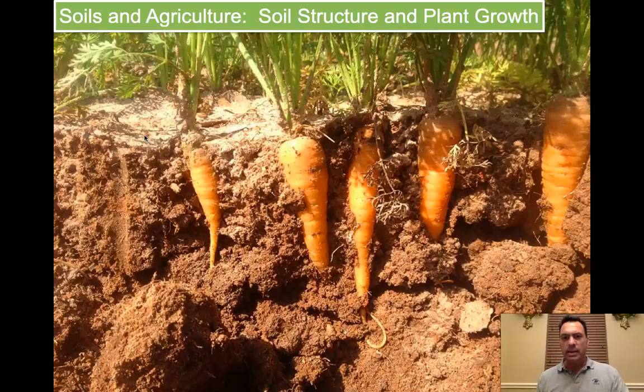Right here at the very beginning is a nice introduction to the whole concept. We have these nice taproot plants. These are carrots living right in the soil. And we're going to be talking about the relationship that exists between the root and the soil itself, the structure, and what conditions make this soil acceptable for, say, a plant like a carrot. Some other plants would not be able to survive in this type of soil. So we're going to talk about the different conditions that might arise as a result of soil structure and plant growth.